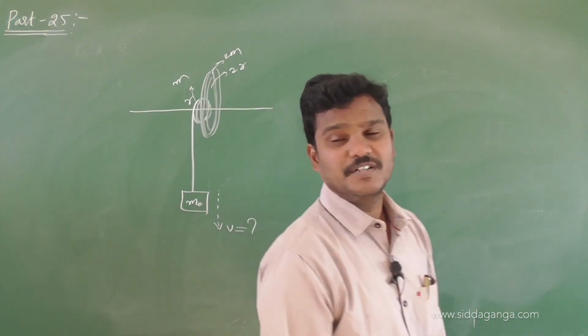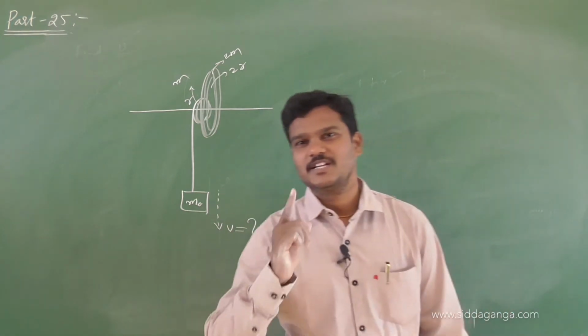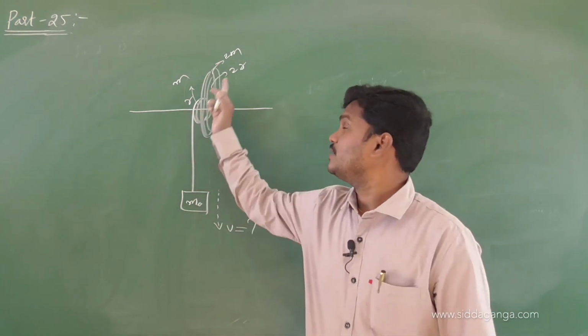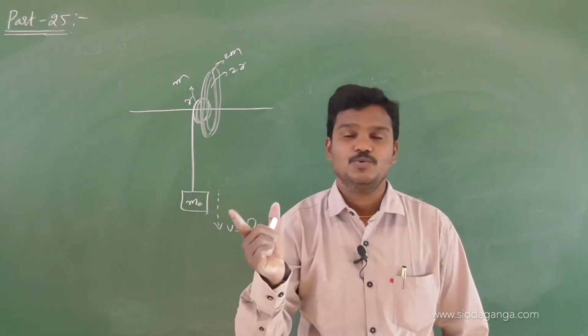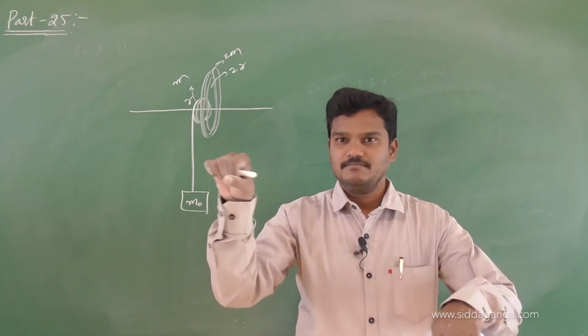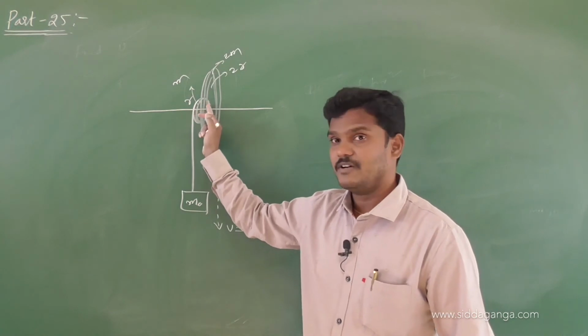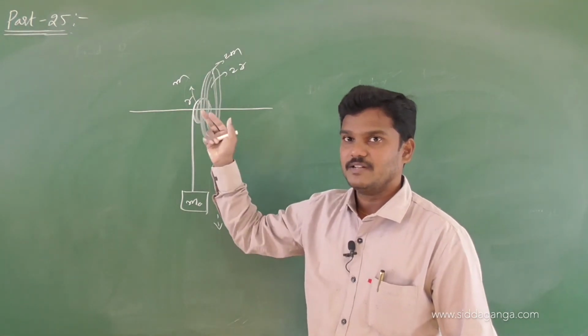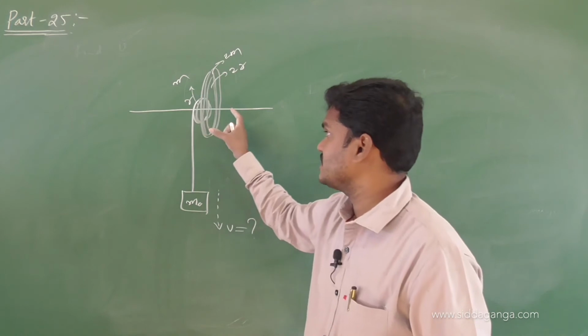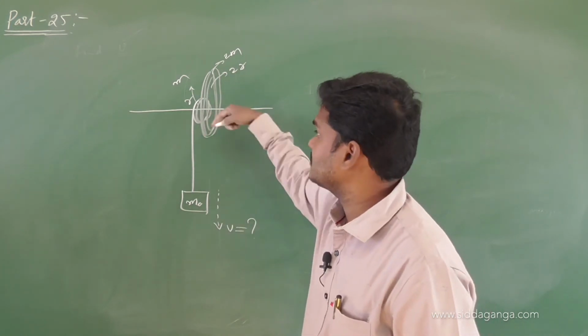Yeah, let me give the question in a simple way. They given two circular discs whose mass is m and 2m, whose radii are r and 2r. They placed them coaxially. Coaxial means end to end, like a series. So they placed them coaxially on an axle, and these discs are rotating.